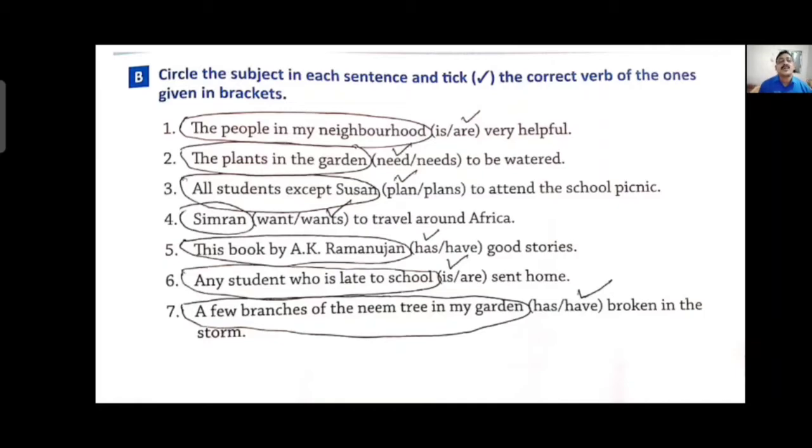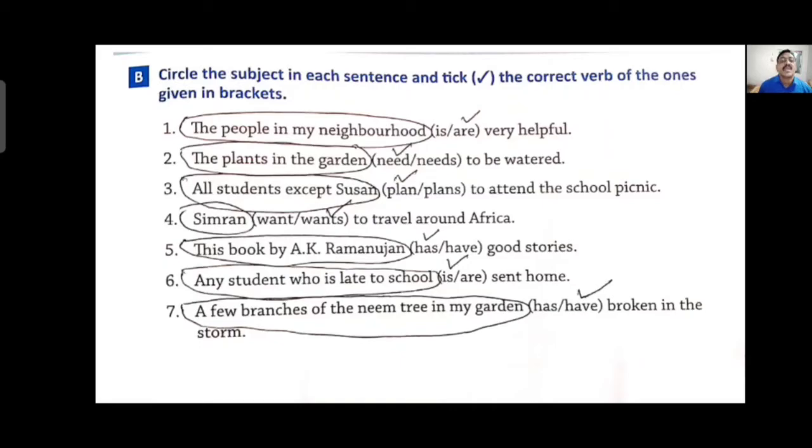This book by A.K. Ramanujan has good stories. This book by A.K. Ramanujan is the subject, we are talking about a single book, that's why has. If the subject is singular, you have to use has. This book by Ramanujan has good stories.